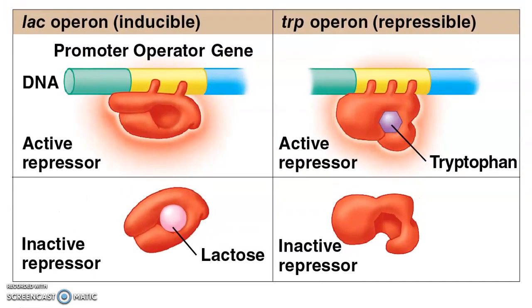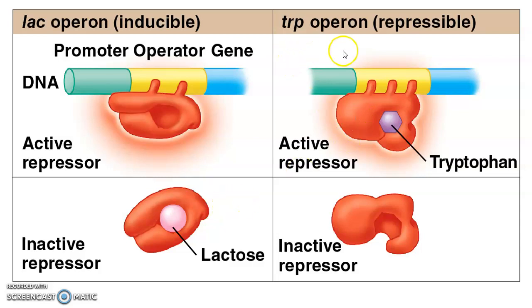So there are different types of regulation mechanisms for operons in prokaryotes. The lactose, or lac operon, is what's called inducible, and the trp, or tryptophan operon, is repressible. An inducible operon is one that is turned off unless the substrate is present. If the substrate is present, then the repressor becomes inactive, and those enzymes that break it down and use it are produced.